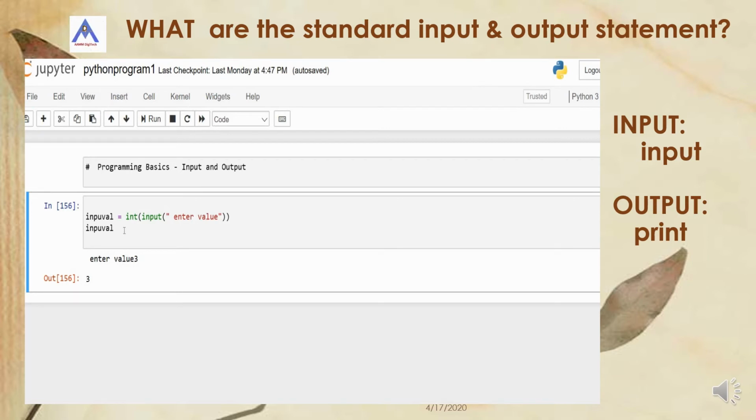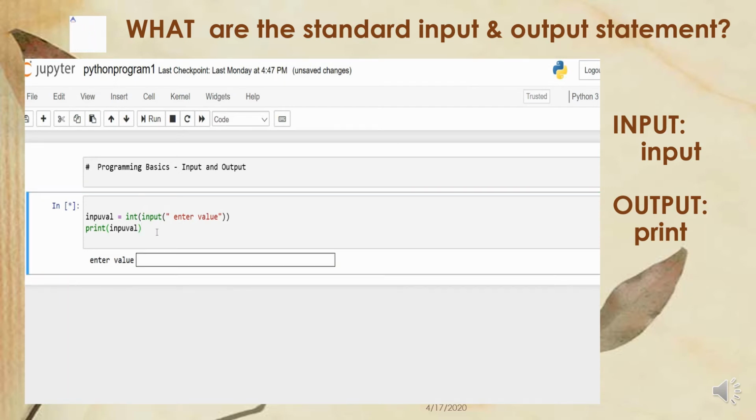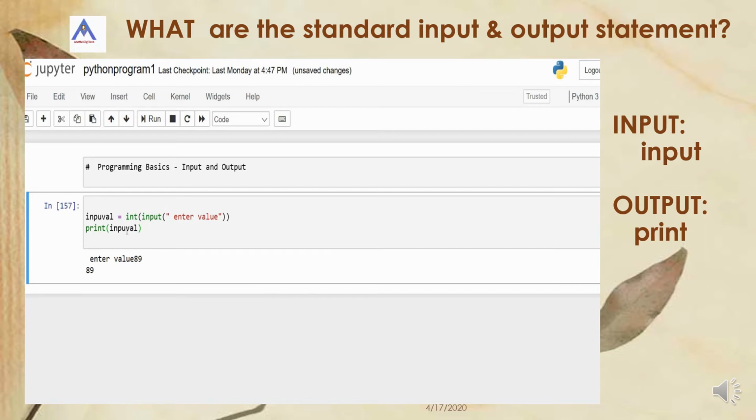Now let us see the output statement. The output statement is very simple, that is our print statement. Print that value, whichever value you are accepting here, and that value will be printed through this variable. Same method, but I am using the output statement. Print is for output, the standard output statement, and input is the standard input statement. So let us see now. I am writing 89 and it is printed, input value 89. So this is a simple input output statement.